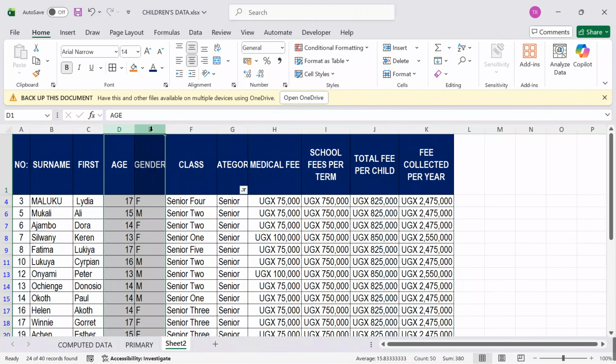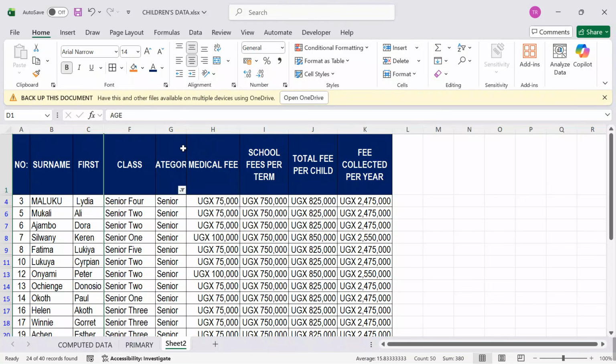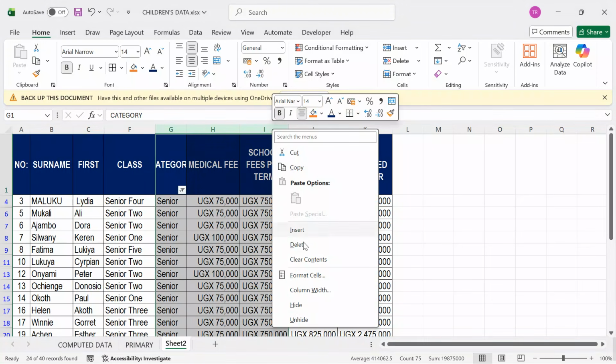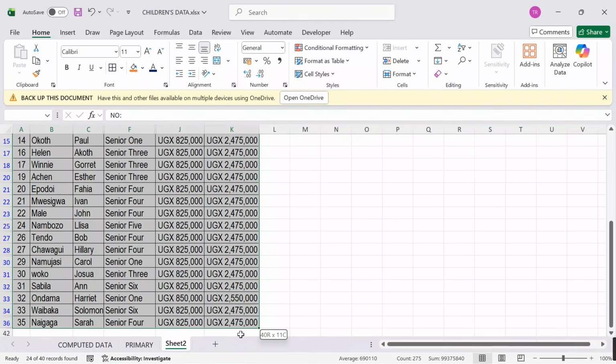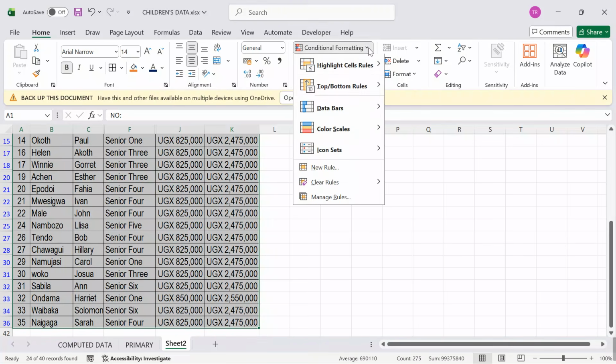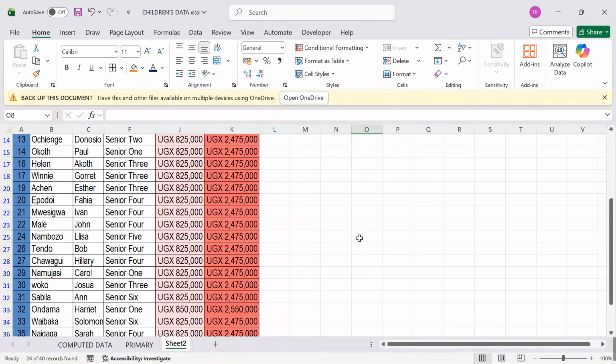Come over here, right click, and then say, I want to hide these ones because we already have them the other side. Then even the category, and then this other side, I also right click and hide them. After hiding, I'll now move on and do some conditional formatting to see that my work is on point. All these skill sets are now checked from you, the candidate, doing the work. Can you really blend? Can you come up with stunning work? I will come over here and name this as secondary.